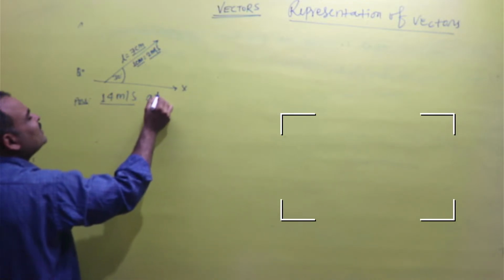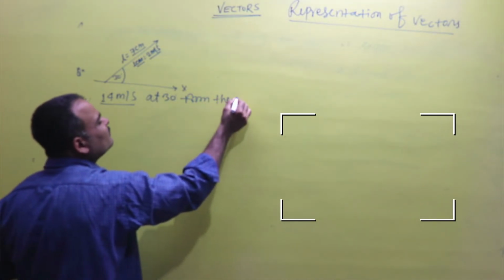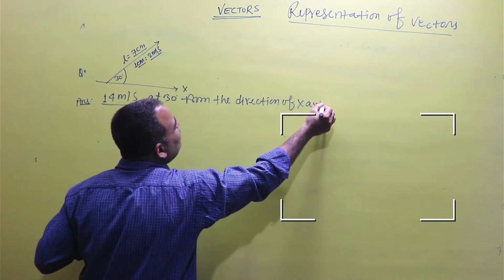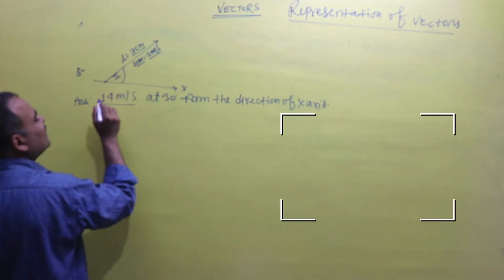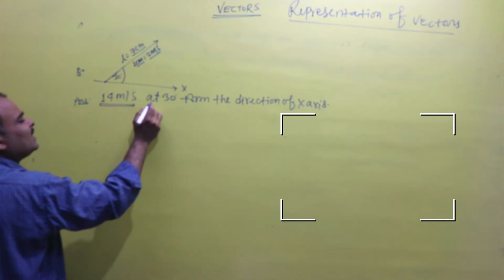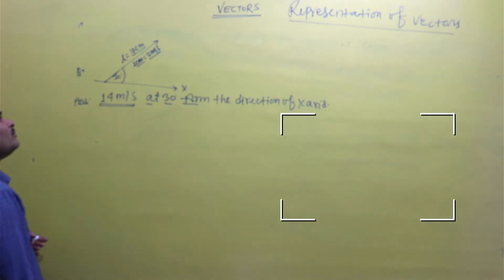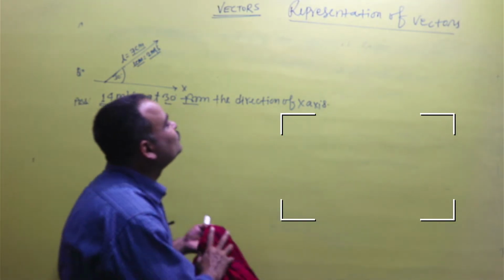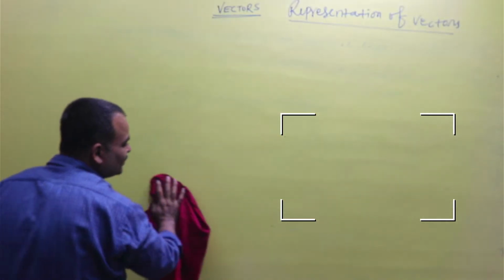And what is the direction of the object? At 30 degrees from the direction of the x-axis. Hence, the arrow shows that an object is moving with a velocity of 14 meters per second at 30 degrees from the direction of the x-axis. So, in any way you can represent and apply the representation of vectors.